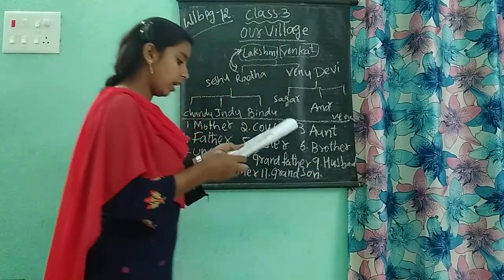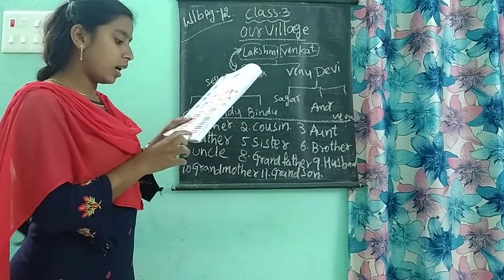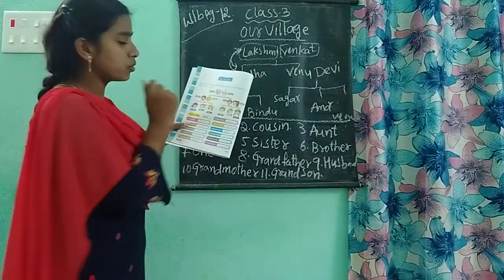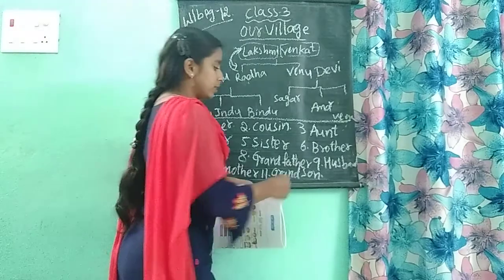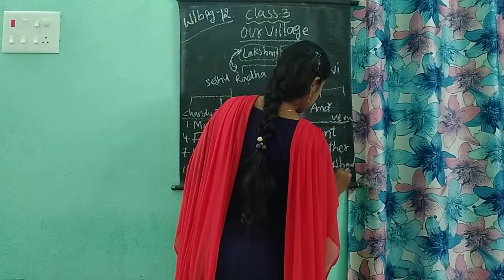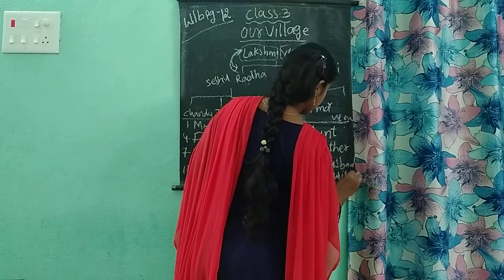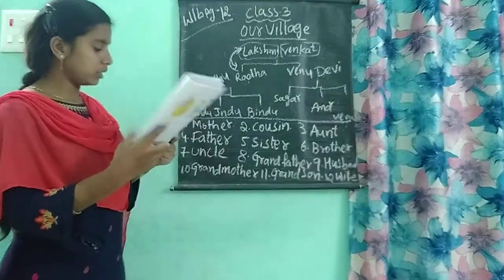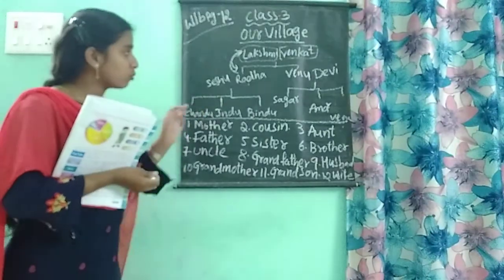And the 12th one. Radha to Seshu. This Radha to Seshu. She is the wife to Seshu. Yes or no? Wife. W-I-F-E. Wife. Okay, children.